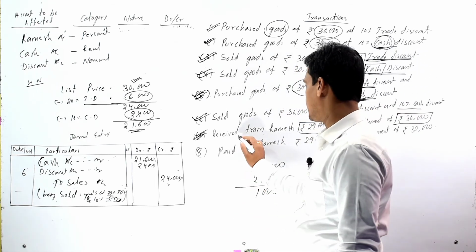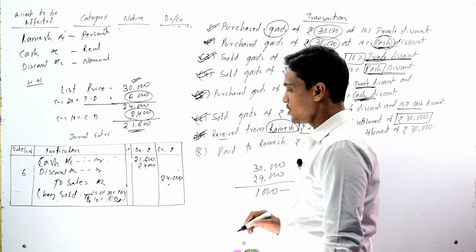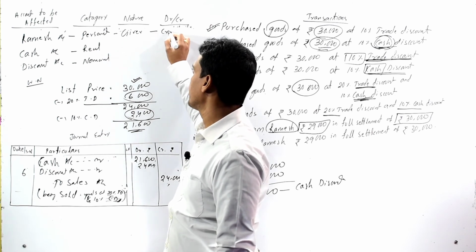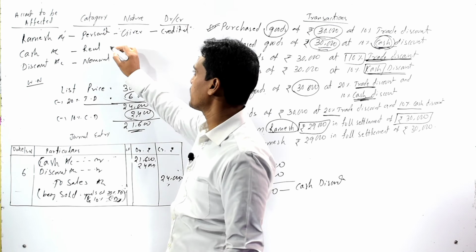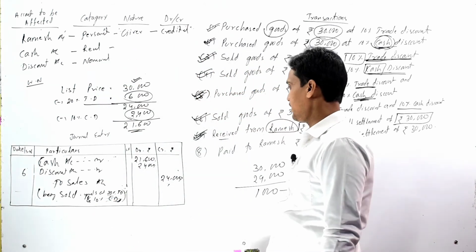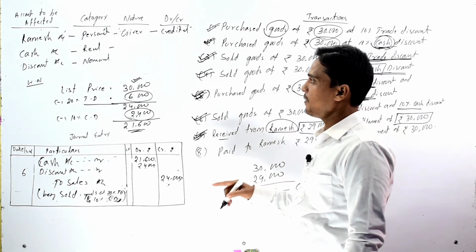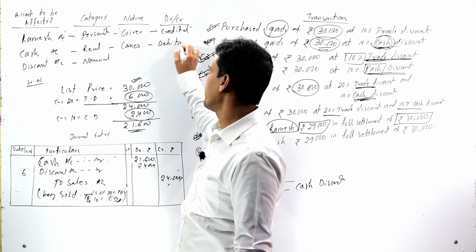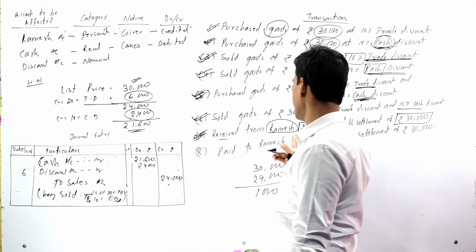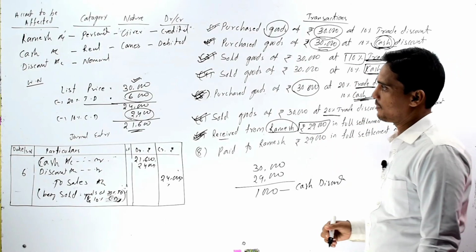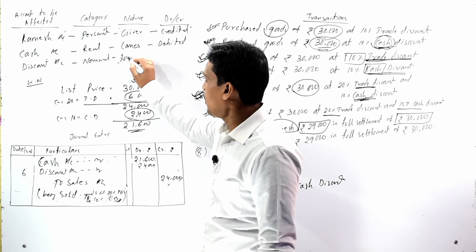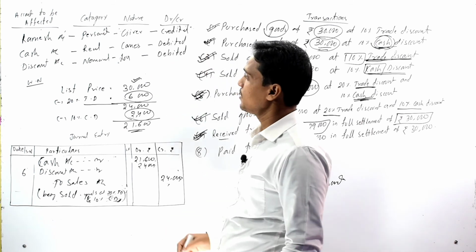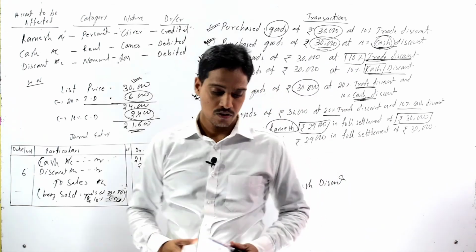Then we have to identify the nature of our concerned accounts in the given transaction. As we have received from Ramesh, no doubt Ramesh is a giver, so it should be credited as per the golden rules. Here we are receiving money from Ramesh, so our cash comes in, so it should be debited, and as we are allowing discount while receiving the money, it is a loss for the organization, so it should be debited.